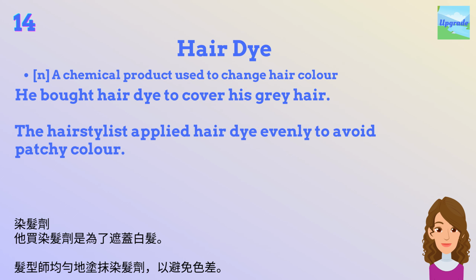Hair dye. A chemical product used to change hair color. Examples. He bought hair dye to cover his gray hair. The hairstylist applied hair dye evenly to avoid patchy color.